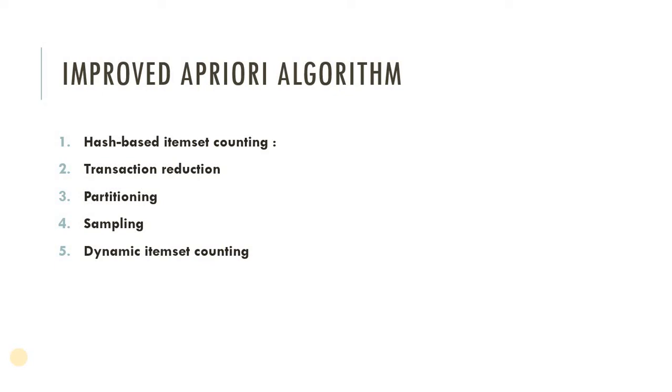The next is sampling. Rather than finding the frequent item sets in the entire database D, a subset of transactions is picked up and searched for frequent item sets. We already know what sampling is. We just choose a sample from a large database. We are choosing a representative from the database, and that is how we use sampling.